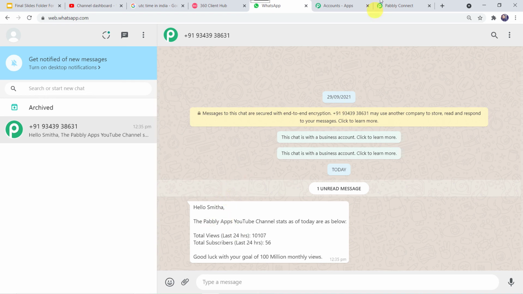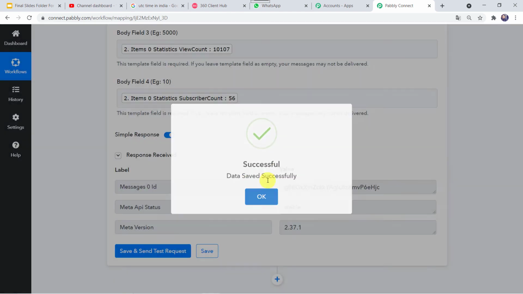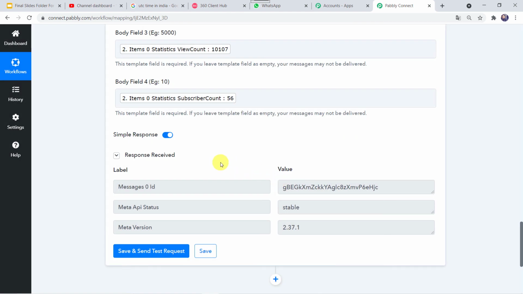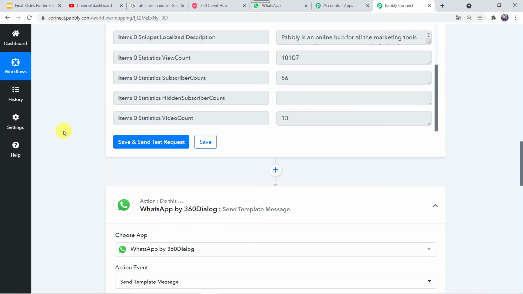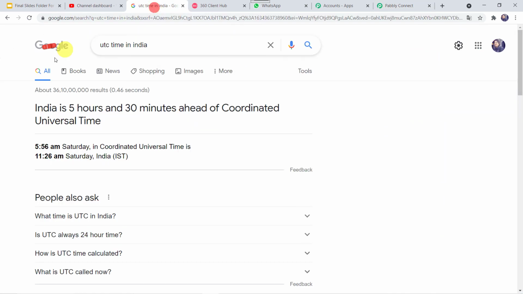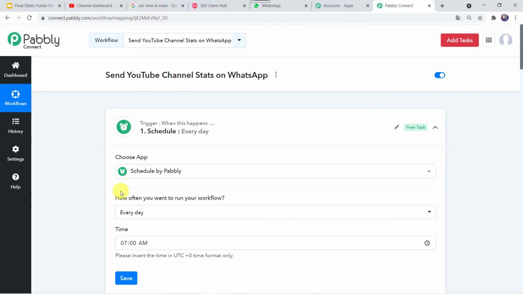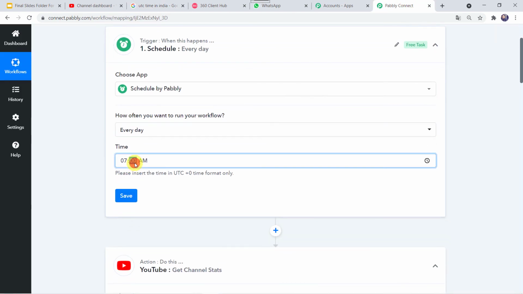Okay, I'll go to Pabbly Connect again and I'll just save this workflow. Data saved successfully. Okay, so now let us check this in real time. So as of now, I'll just go to my UTC time and check what is the UTC time in India right now. I'll refresh this page, and here we can see 7:07 a.m. So I'll just give the time as 7:09 a.m. and it will run in real time. Okay, I'll go to Pabbly Connect, and here I'll just give the time as 7:09 a.m. and let's click on save.